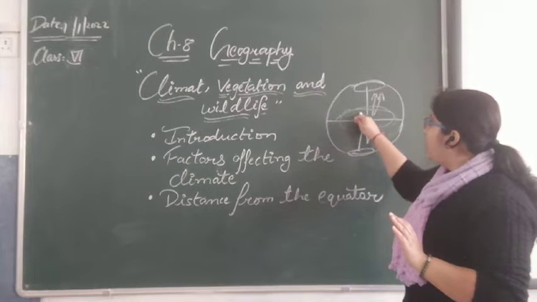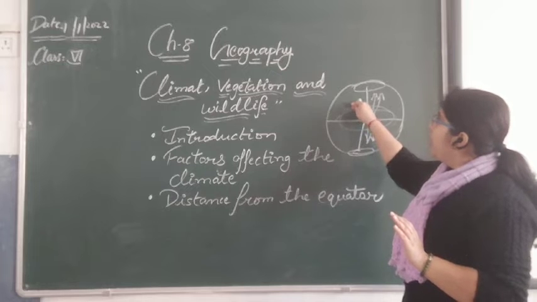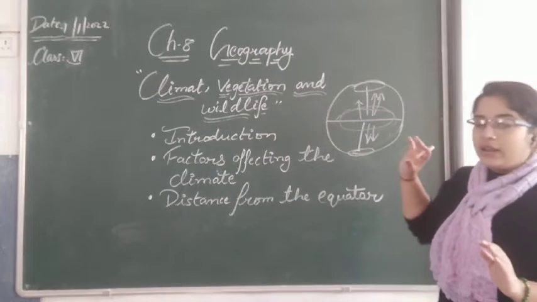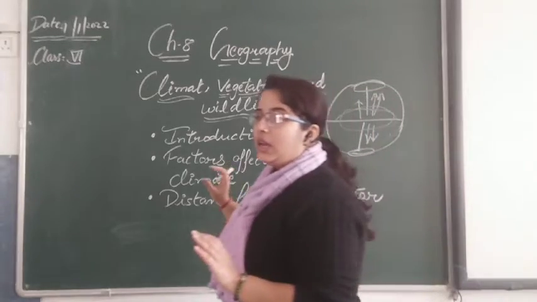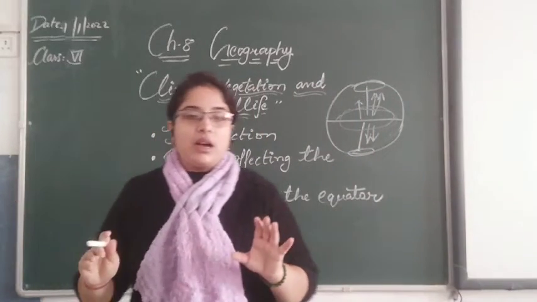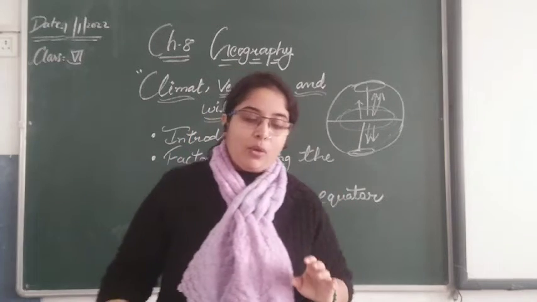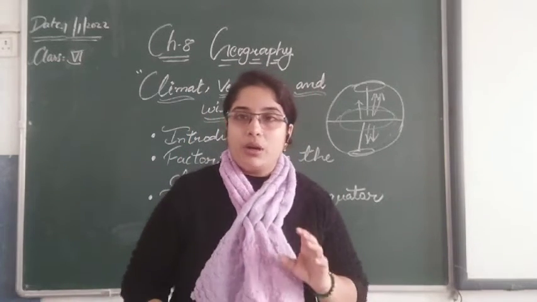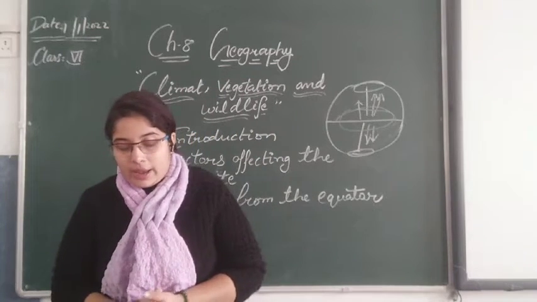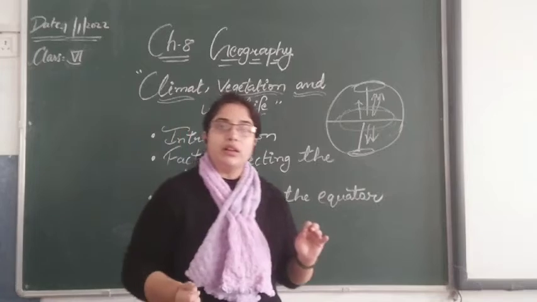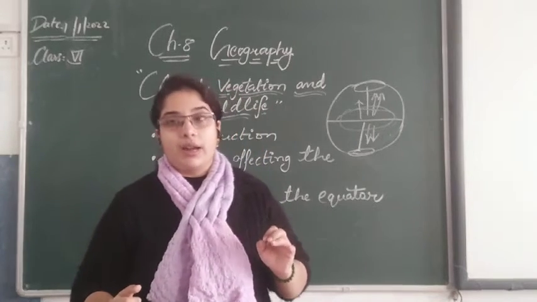And when we get far away from the equator, it becomes colder and colder. At the polar areas, we can see that there is a sheet of ice, and all things are covered in ice. So the latitude or the distance from the equator also matters in determining the particular climate.